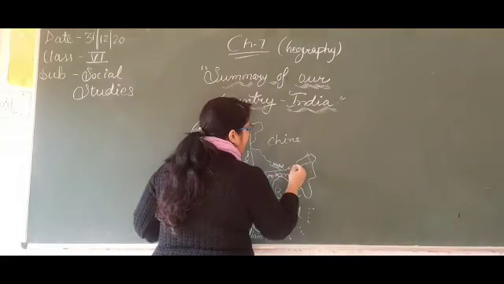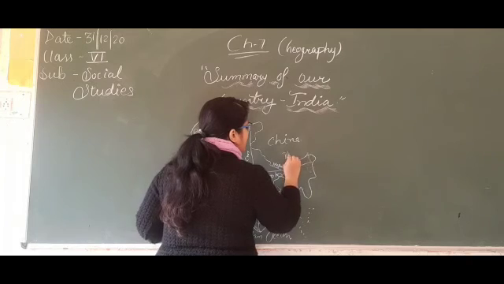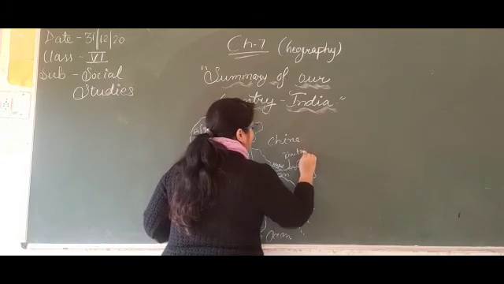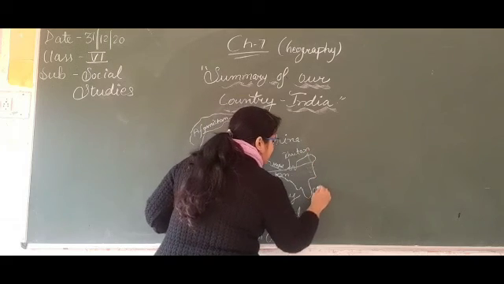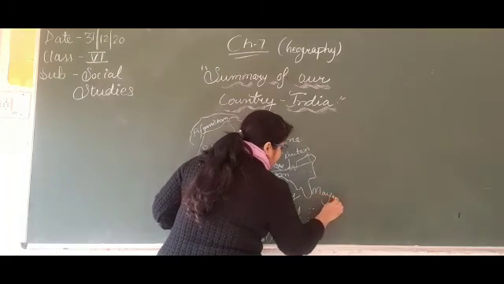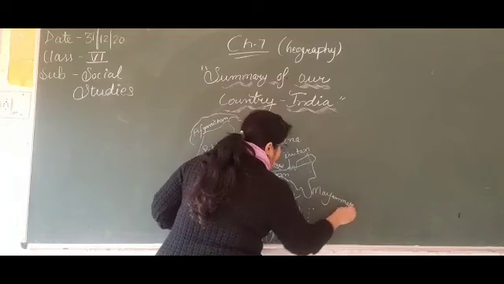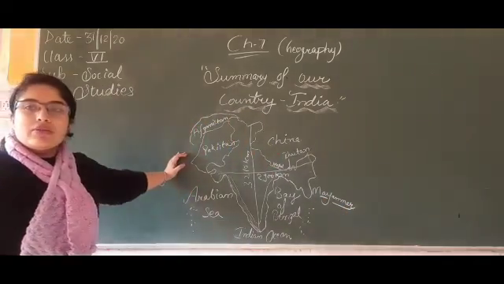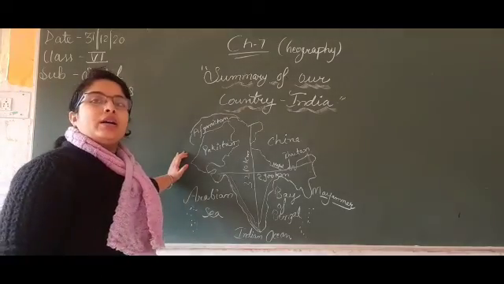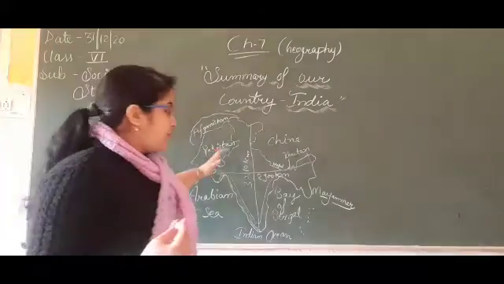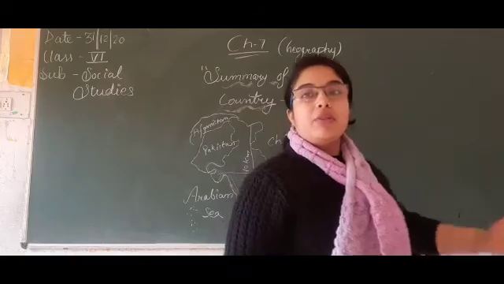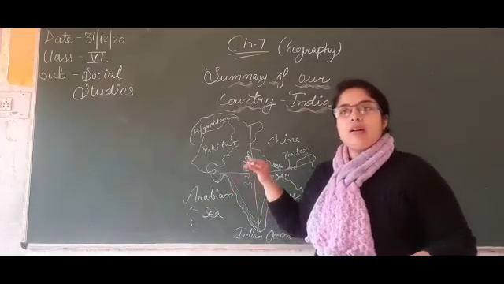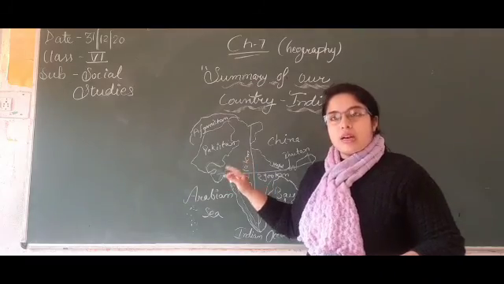Bhutan, here is a small country. And the last one is Myanmar. These are the countries which touch their boundary line with India.